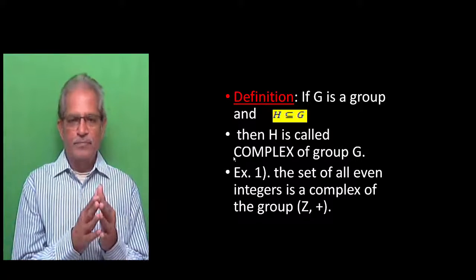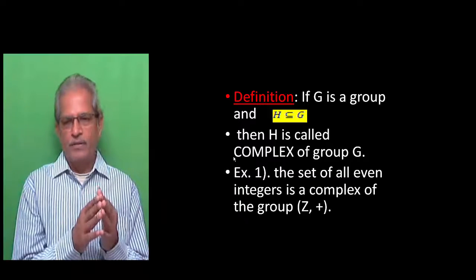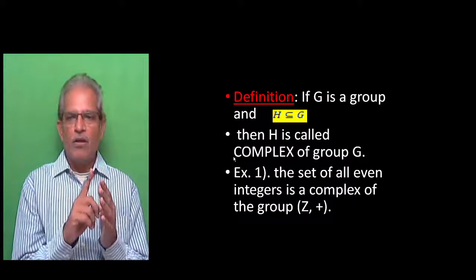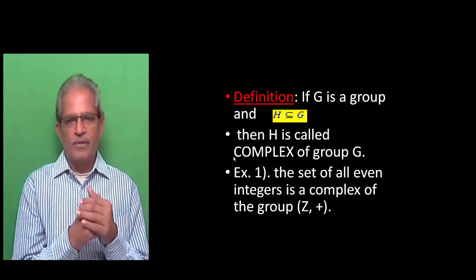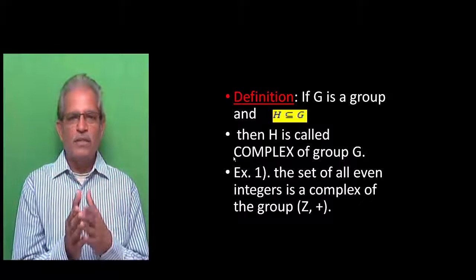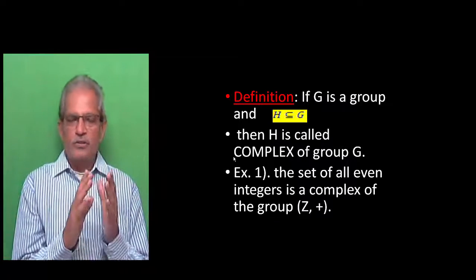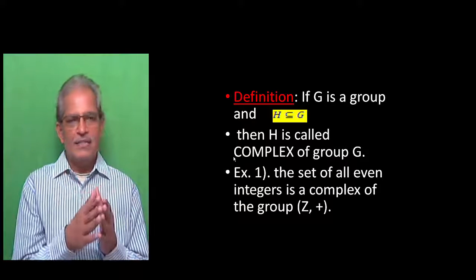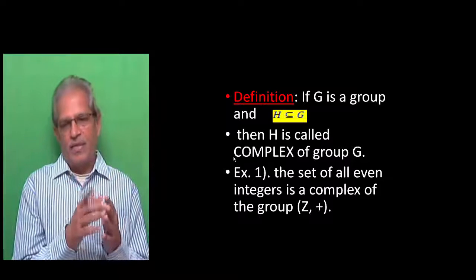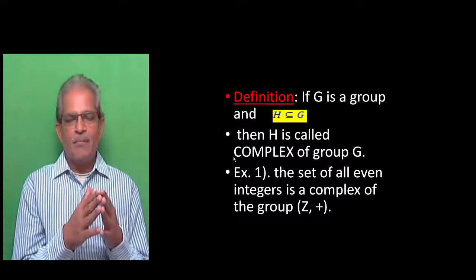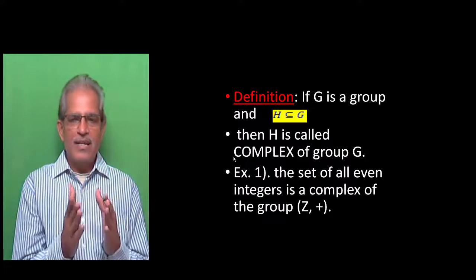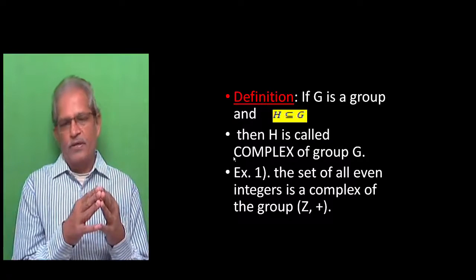As an example, 1. The set of all even integers is a complex of the group (Z, +). So you know that Z is the set of all integers. Plus is the binary operation, that is addition of integers.